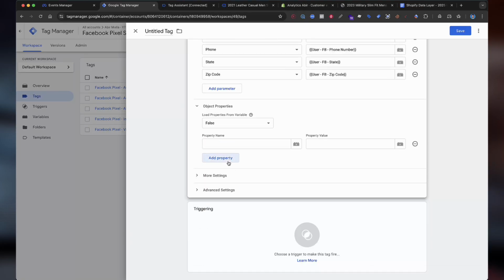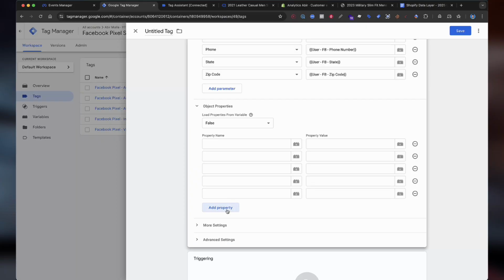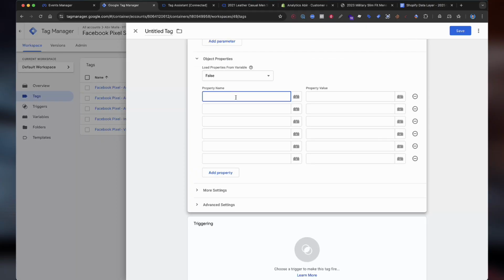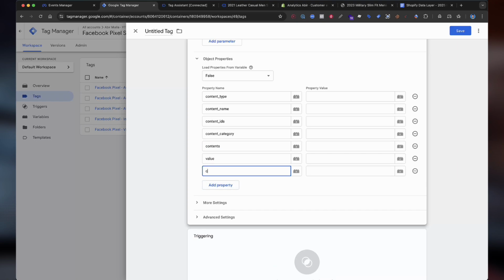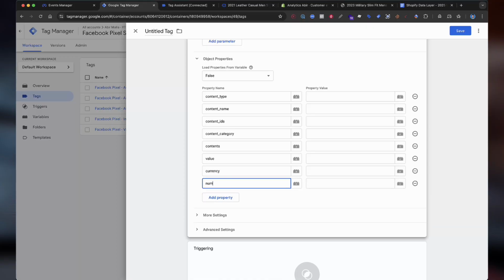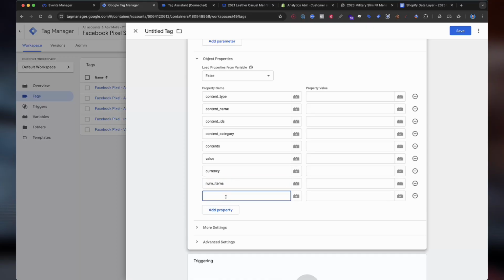Again, we need to edit some property names. For the purchase event, we need to add an extra parameter for the order ID.